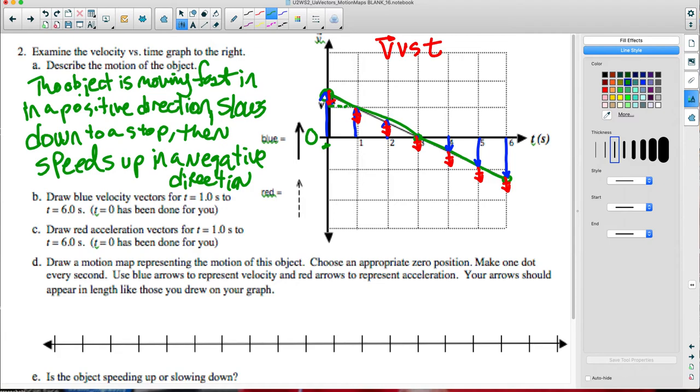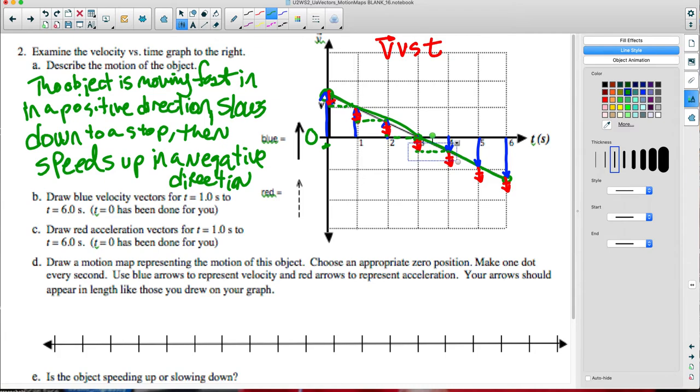If you do the blue minus the red, it takes us to the next blue velocity vector. If we do blue minus the red, it takes us to the height of the next velocity vector. Blue minus the red takes us to a velocity of 0. Now, the red acceleration vectors are still negative, right? So it takes us to the height of the next blue velocity vector.